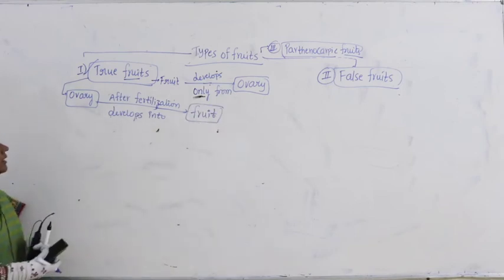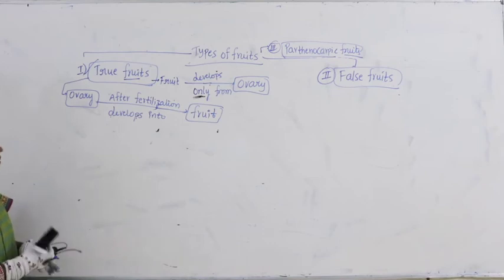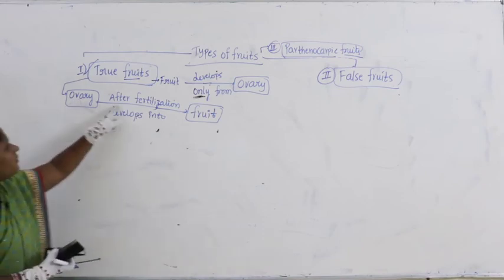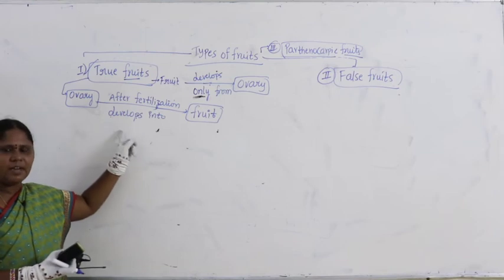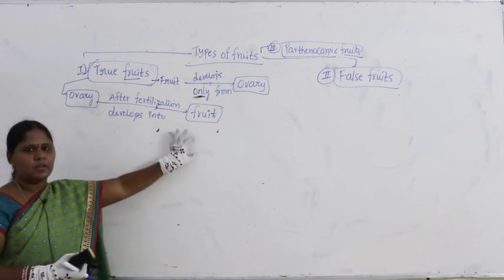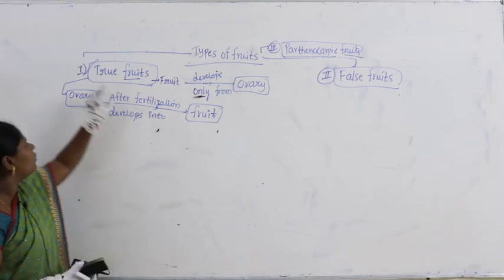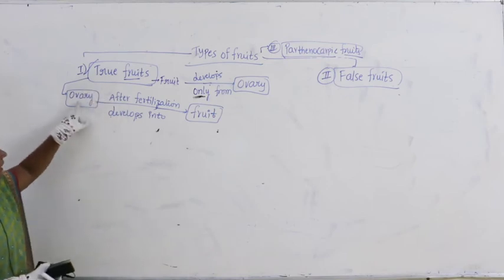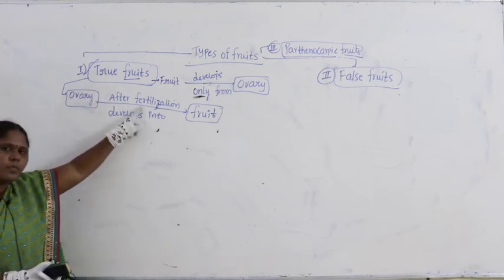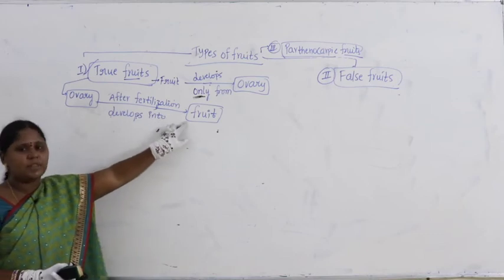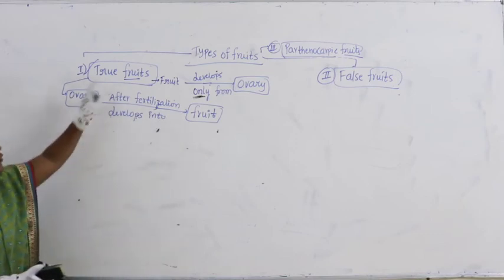So what we have to study and understand here is that the ovary after fertilization develops into fruit. That fruit itself is called true fruit, right? The ovary will undergo fertilization, then develops into fruit. That fruit itself is called true fruit.